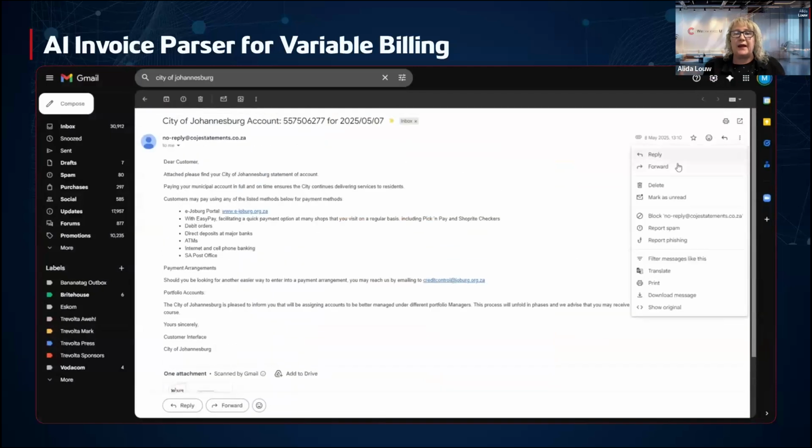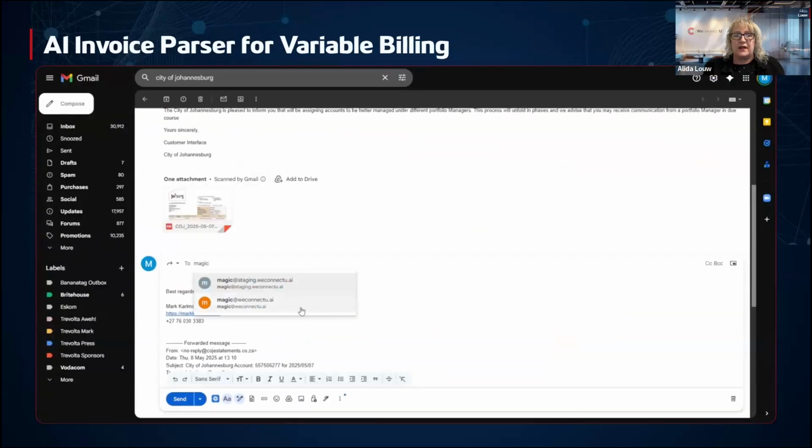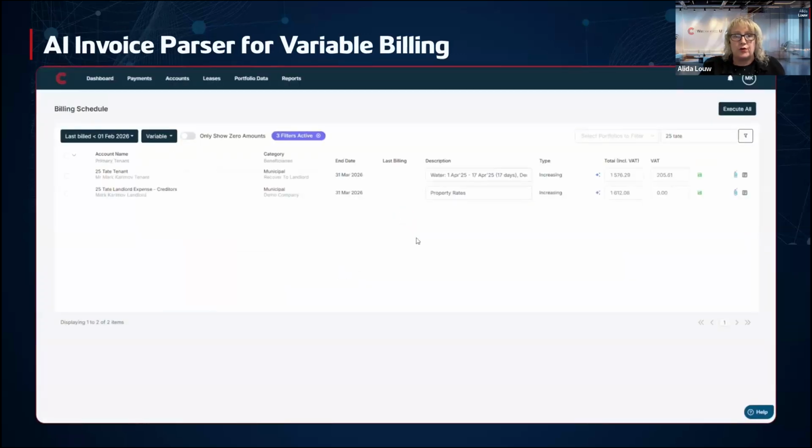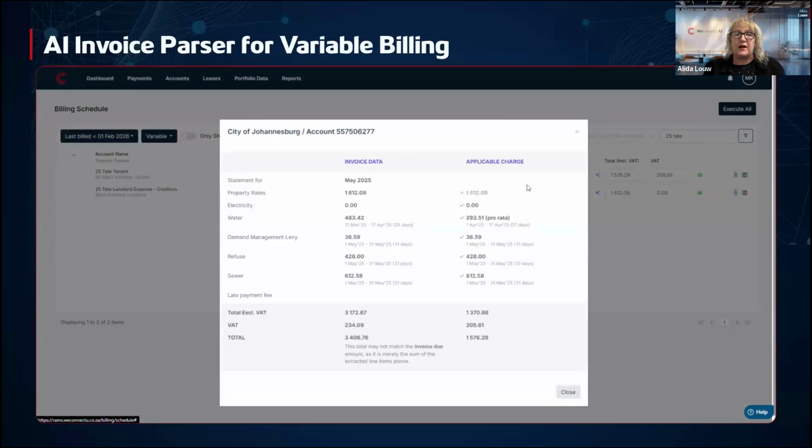It will then go and analyze the data within that document, and it will then, in the solution, go and populate your billing rules for you. On the billing schedule, you will see those items because they are identified with that AI icon that you know by now. If you click on that, it will even show you the calculations that it has made.